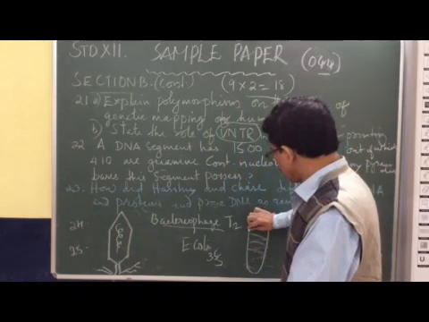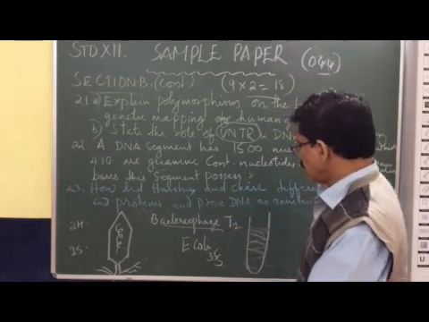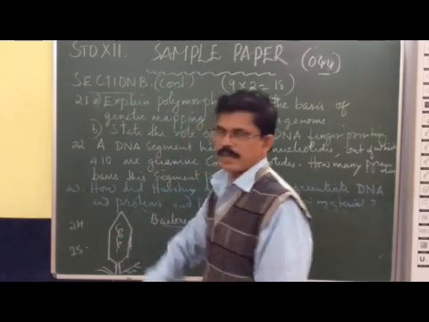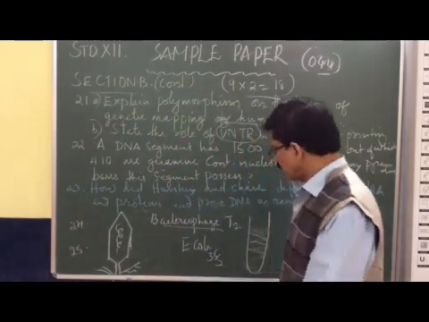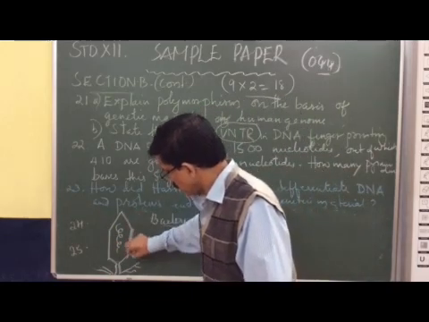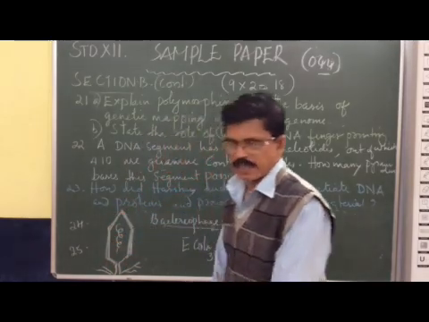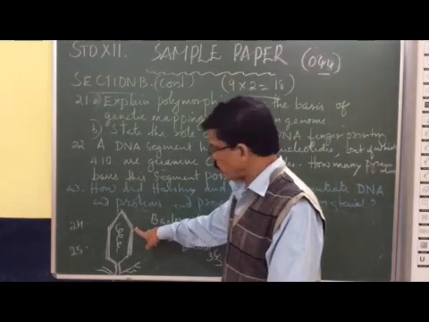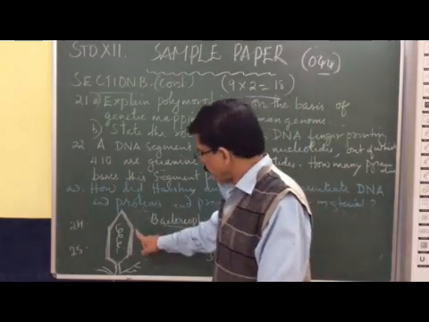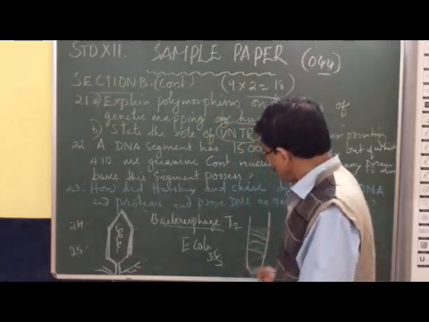So in this experiment, they included bacteriophage, Escherichia coli and S35. Sulfur is a part of the protein coat and not the DNA. Sulfur enters the protein coat and makes it radioactive.